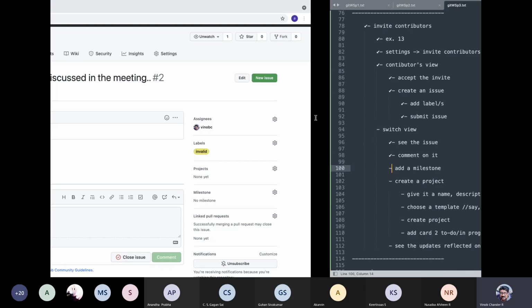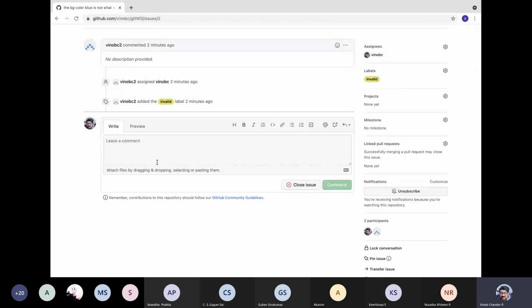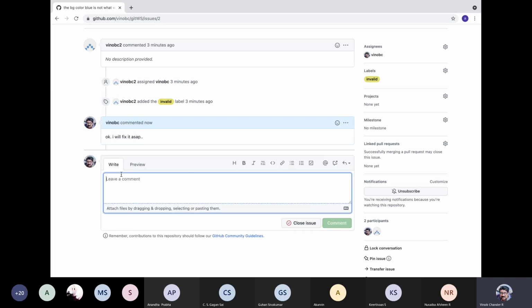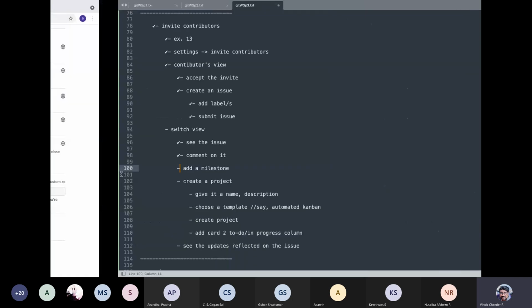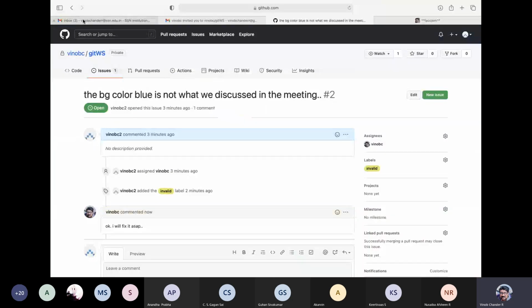Okay, so comment on it, see the issue, comment on it. So we have seen the issue, the BG color is not what we have discussed in the meeting, right? You can write a comment: I will fix it myself. So you start collaborating, right? You can see this. And then let us have the Safari here and refresh this. It has come already. So syndication is there, it gets auto reloaded. It says, okay, I will fix it.